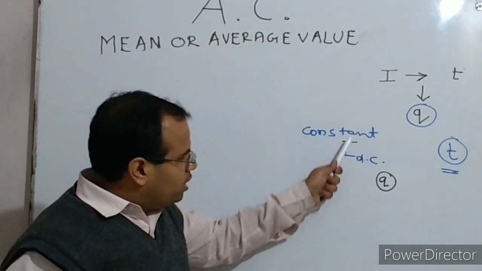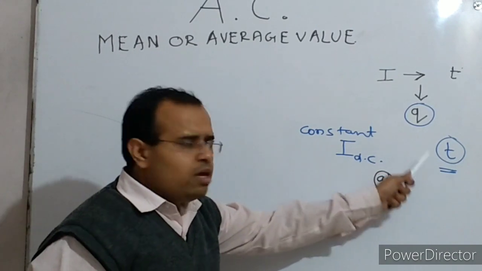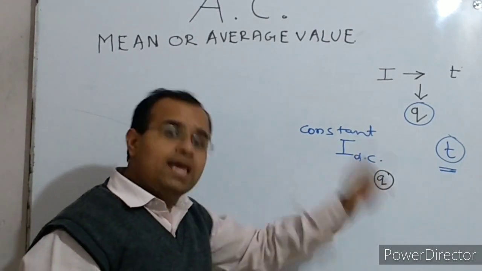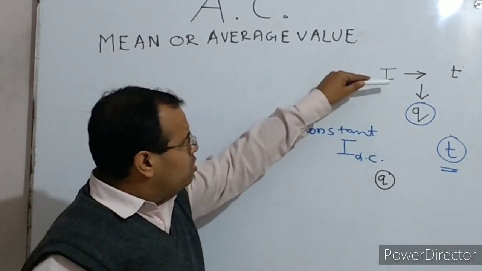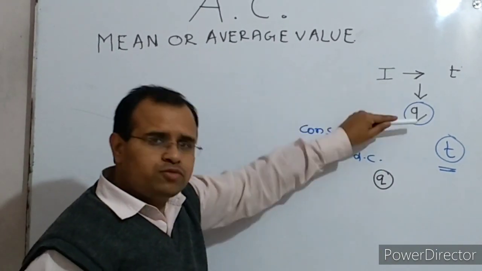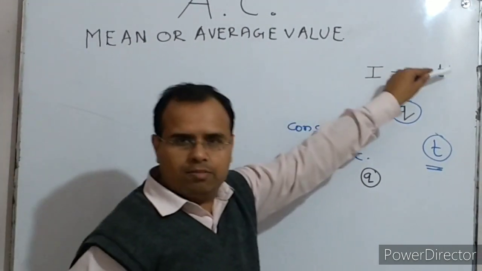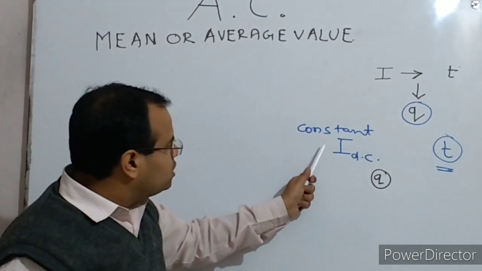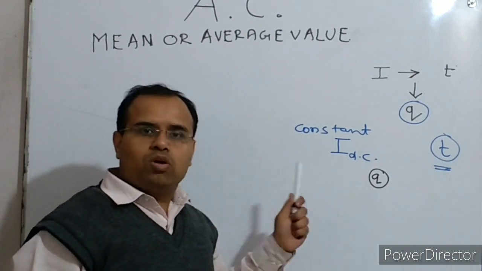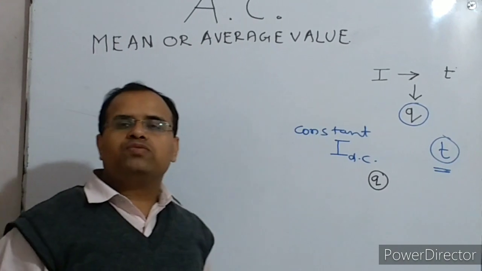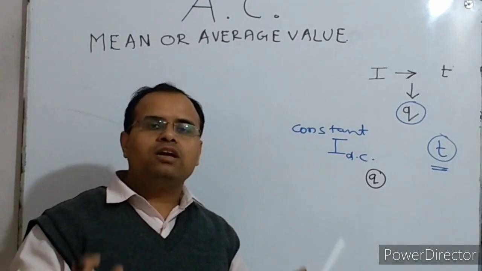When the constant DC is flowing for the same time, if the same amount of charge flows through the circuit as flowed when the alternating current was flowing through the circuit for the same time, then this constant DC is said to be the mean or average value of the alternating current.